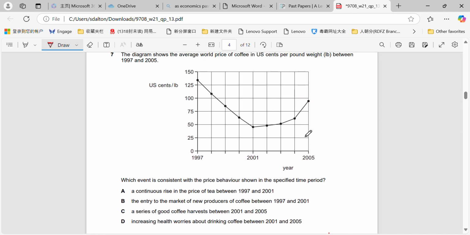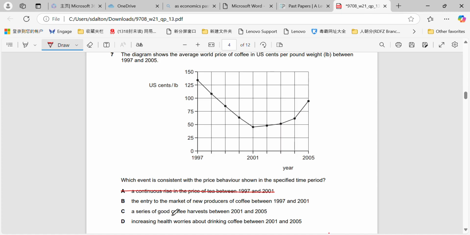Diagram shows world price of coffee in US cents per pound between 1995 and 2005. What event is consistent with the price behavior shown in the time period? Continuous rise in the price of tea. Well, we're not shown anything about that, right? So we can't make that assumption.